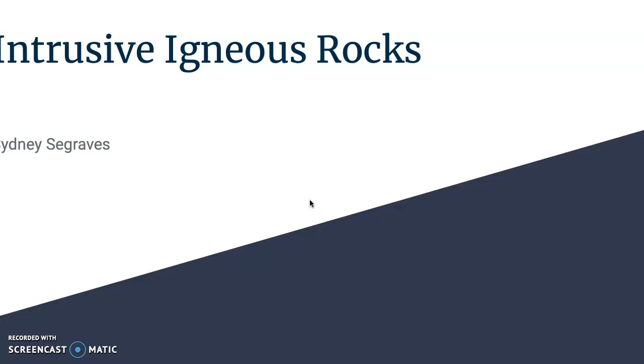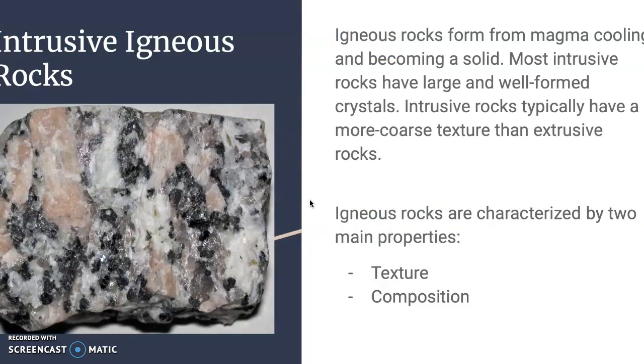I'm Sydney Seagraves, and today I'm going to be talking about intrusive igneous rocks. Igneous rocks are formed when magma is cooled and becomes a solid.